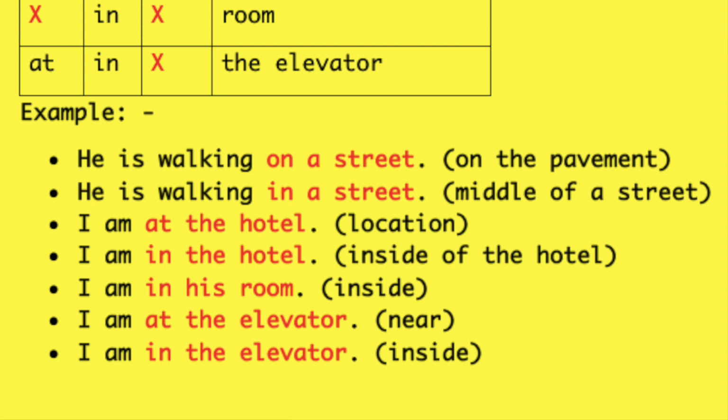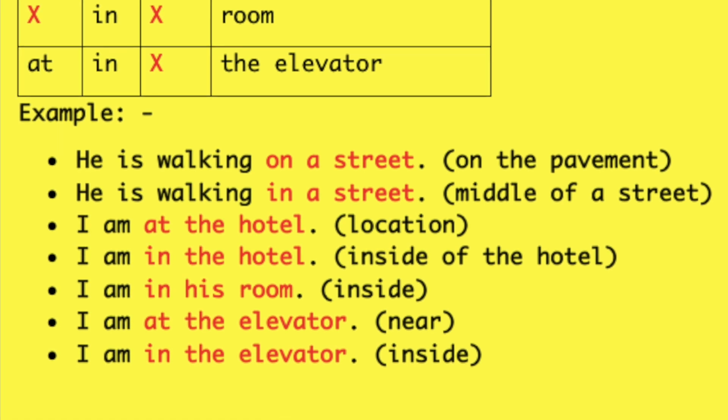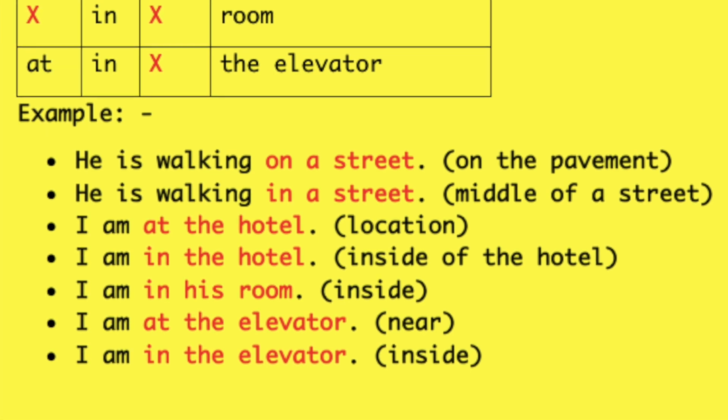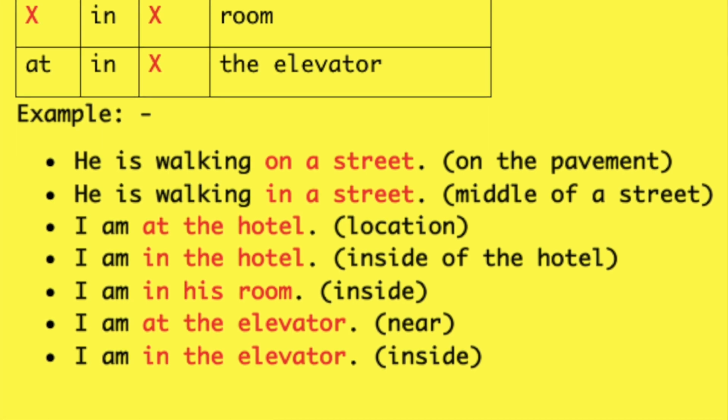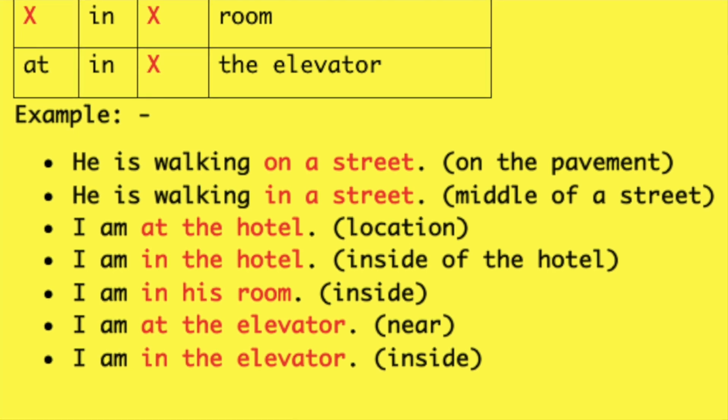Then, see the next word, hotel. With hotel, we don't use on. That means you climbed on top of the building and sit there. It doesn't make sense. We use at with the hotel. For example, if your mom calls you and asks, where are you now? You will say, I am at the hotel. Means my location is the hotel. What about in? Can you say, I am in the hotel? For her question, you cannot answer, I am in the hotel. It's wrong. But you can use in specifically, which would mean inside the hotel.